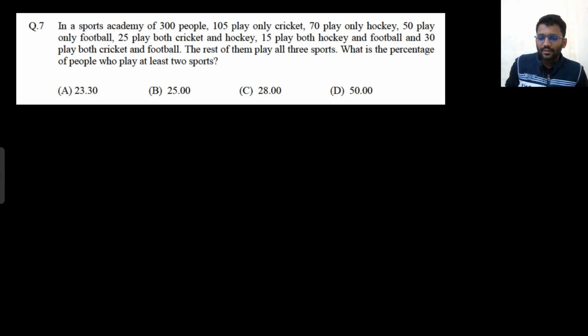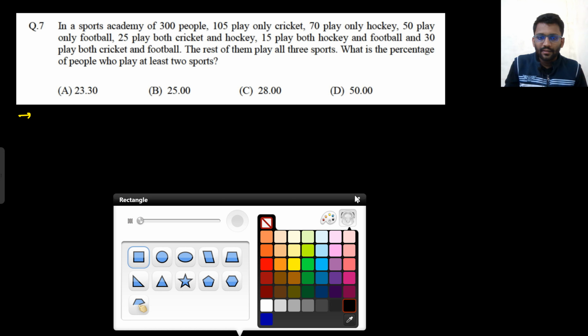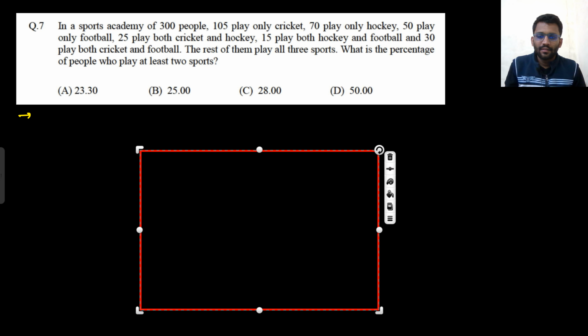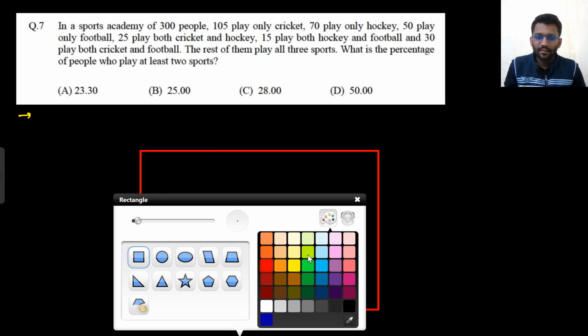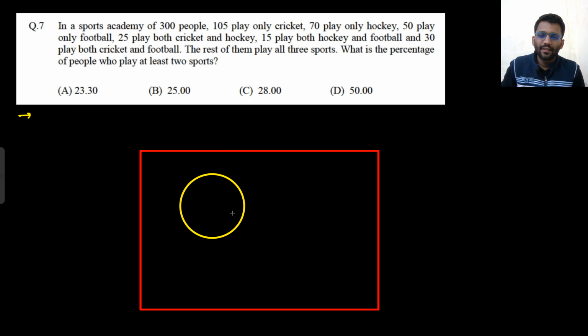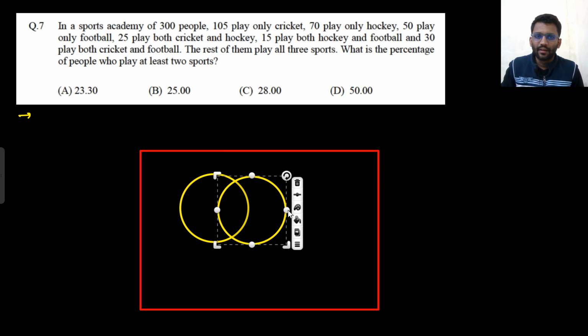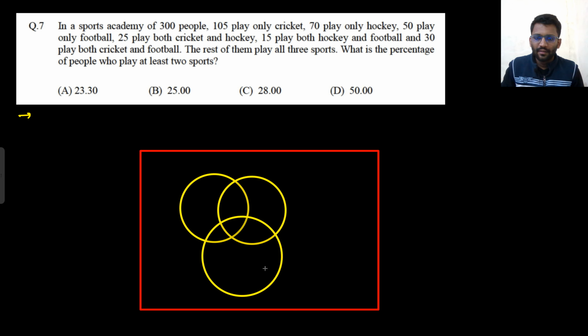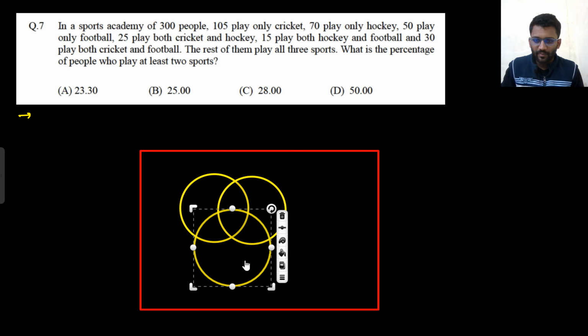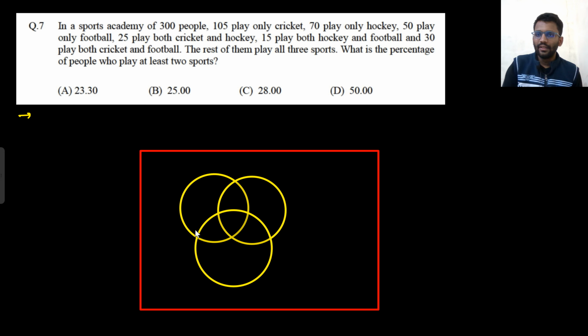Let's see the next question. Seventh one. In a sports academy of 300 people, 105 play only cricket, 70 play only hockey, and 50 play only football.